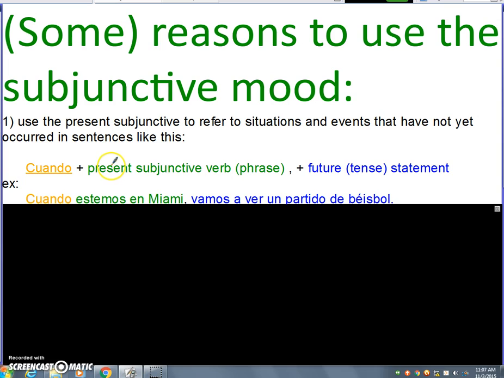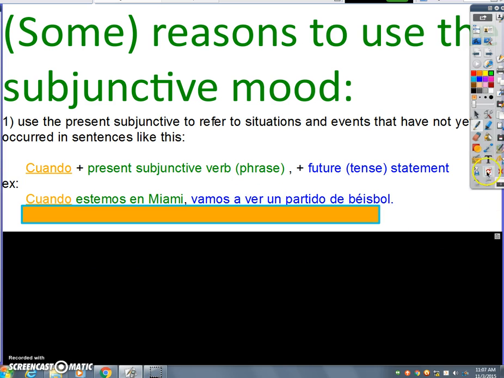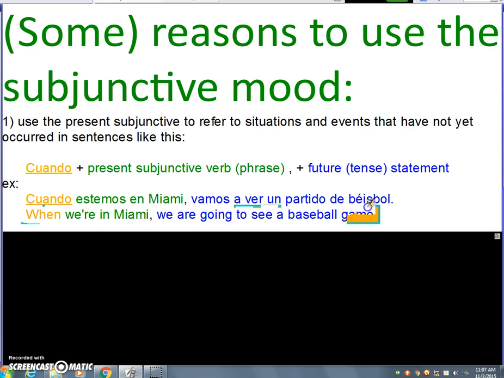The present tells you what tense it's in. Tense tells you time, and it's present. So when we are in Miami, which we're not yet, it's a future phrase that hasn't happened yet, we are going to watch a baseball game. So that's what that sentence looks like, and we use the present subjunctive after cuando, and we can use ir plus a plus infinitive to make a future statement.